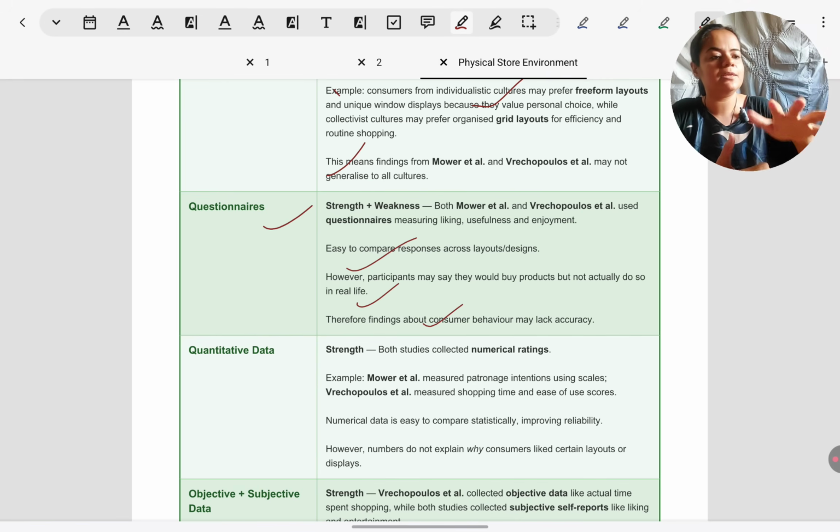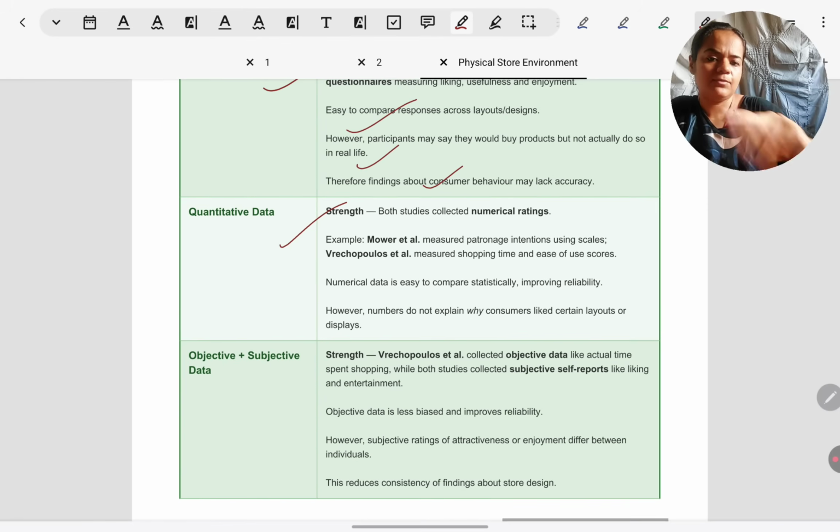We are not going and seeing whether really people are buying things or not in neither study. In Recopolis, though they did have a shopping list and they did purchase products, but after all, they knew they are in a study. So their way of shopping might be different from how they would shop in real life. If it was their own money, they might have been more cautious about how they were shopping and how they were experiencing the environment. So definitely, questionnaires are good for objective comparisons, but they have the downside that we are not sure that what we are finding here will translate to real life purchasing behavior.